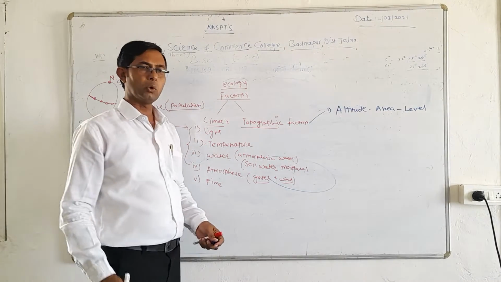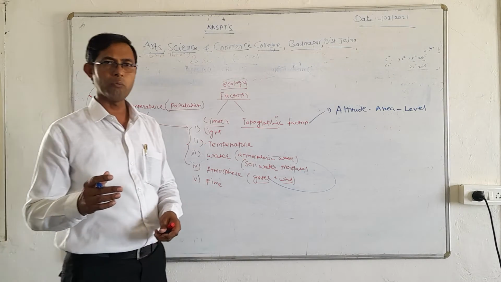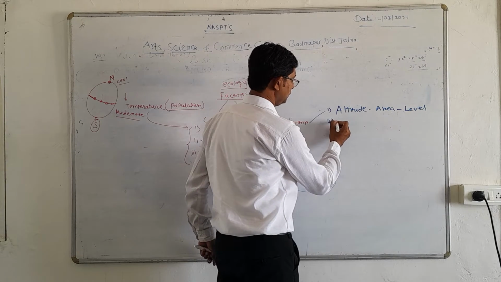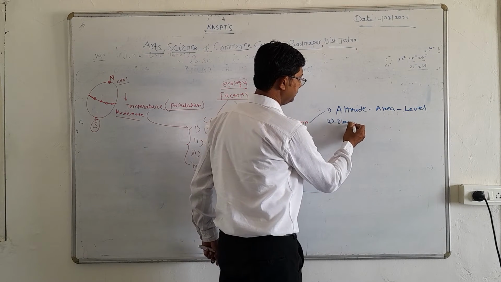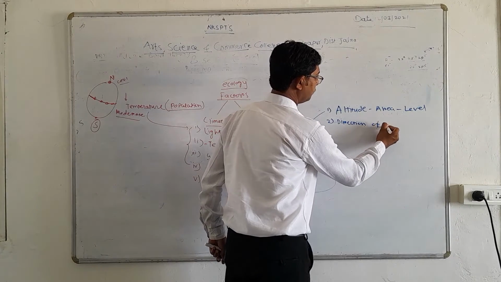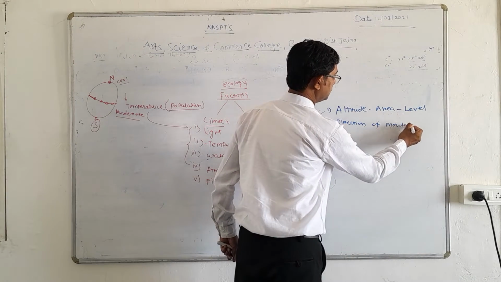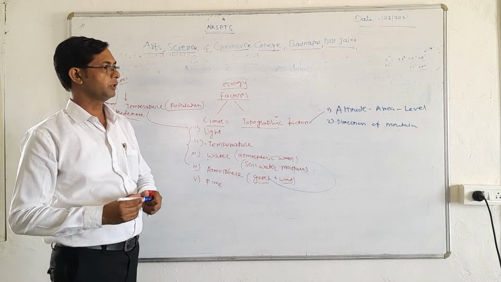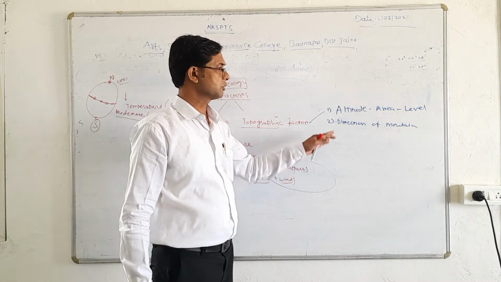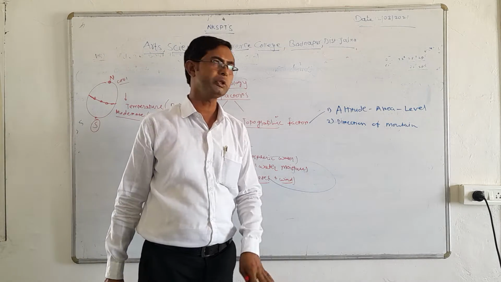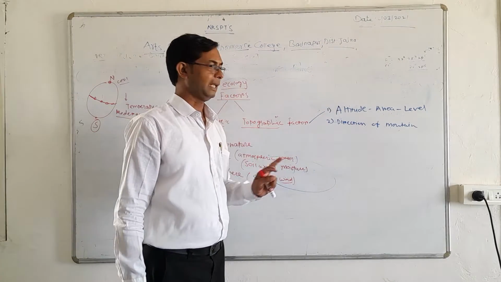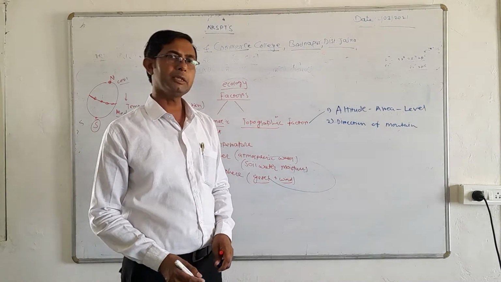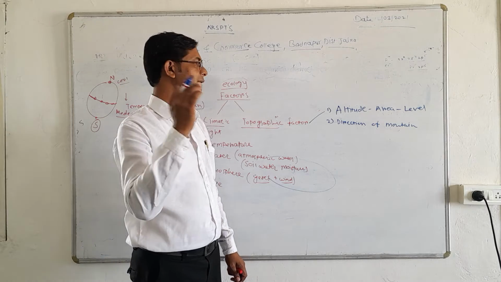Now the next ecological factor is the direction of mountains or mountain changes. Suppose we visit different hills or hill stations, that also has a most important influence on the population, and that's why it is also a most important ecological factor, that is the direction of mountains. Which direction is there?